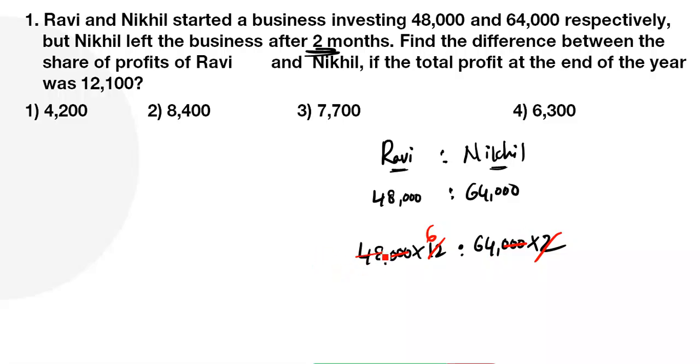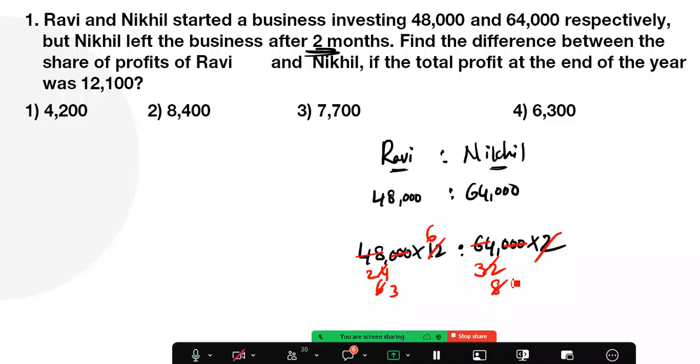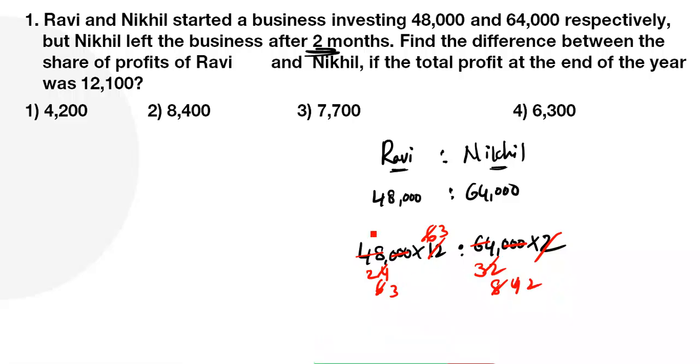Right, let me calculate. 2 2s are 4, 2 4s are 8. Next, 2 3s are 6 and 2 2s are 4. Any more cancellations? 4 6s are 24, 4 8s are 32. So 2 3s are 6 and 2 4s are 8. Any more cancellations? 3 3s are 9. So the ratio is 9:2.